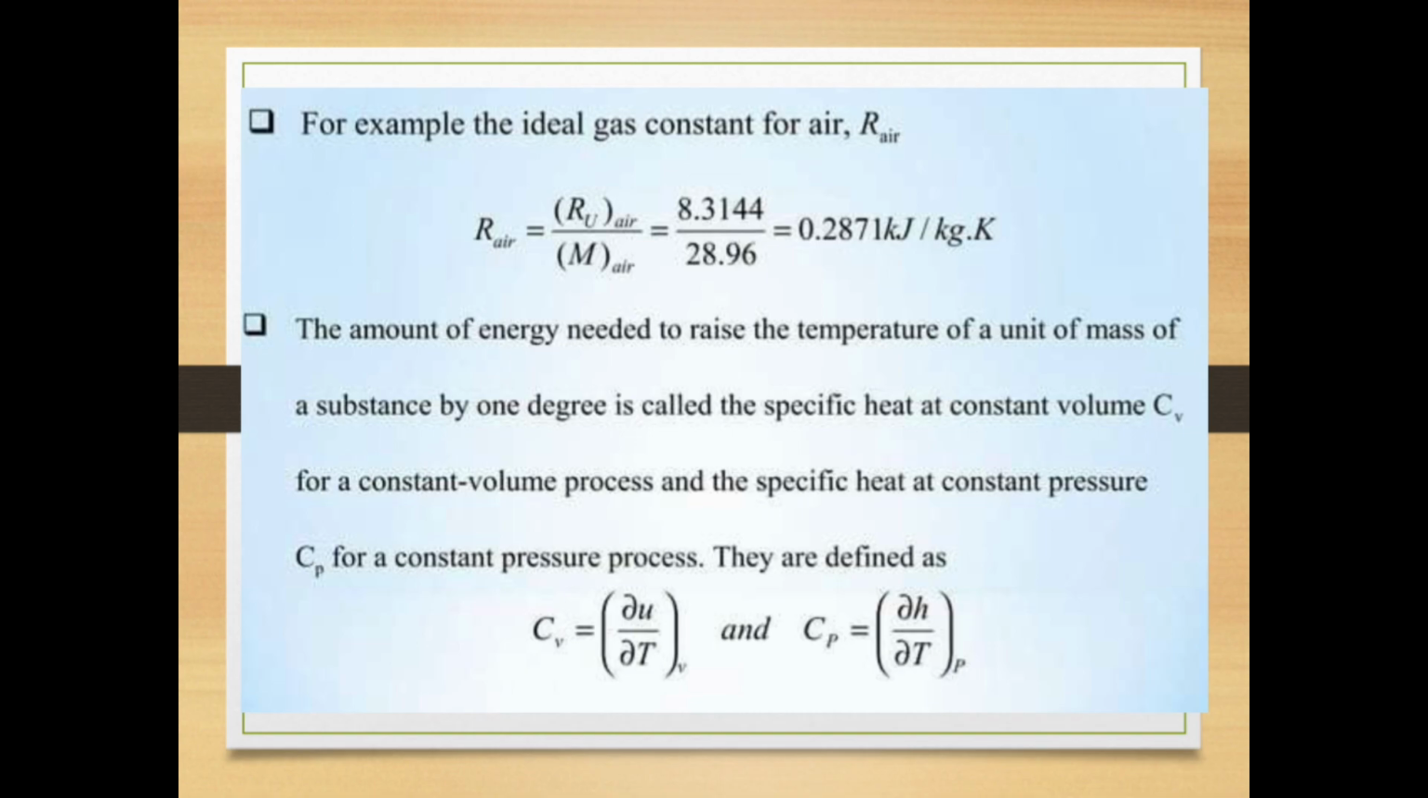The amount of energy needed to raise the temperature of a unit mass of substance by 1 degree is called specific heat. That means Cv for a constant volume process and the specific heat at constant pressure, Cp, for the constant pressure process. They are defined as Cv equal to delta U by delta T at constant volume, and Cp equal to delta H divided by delta T at constant pressure.